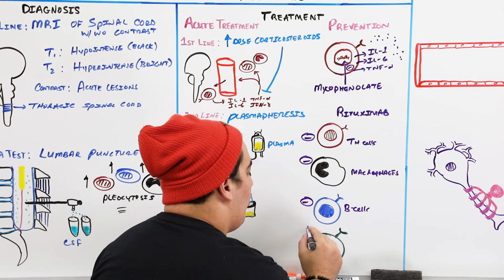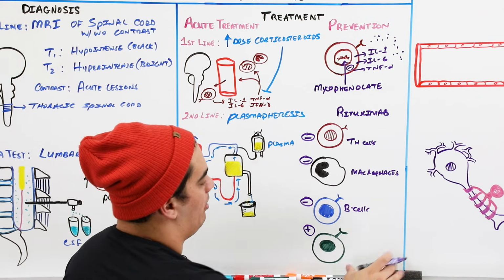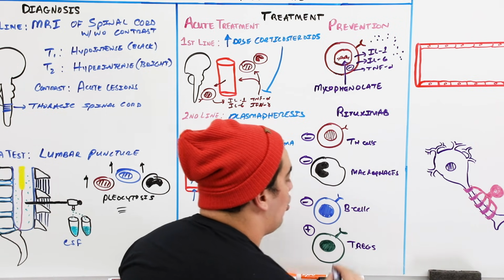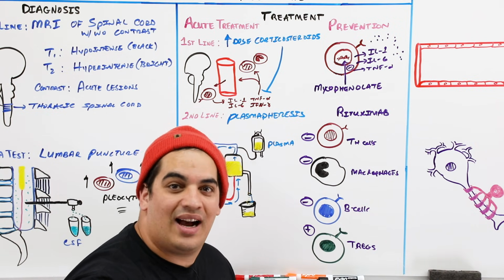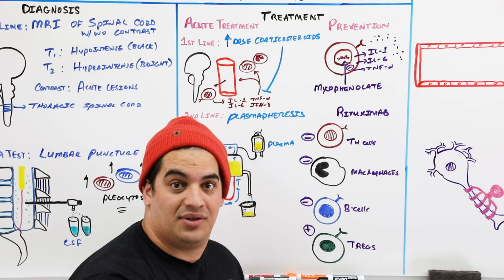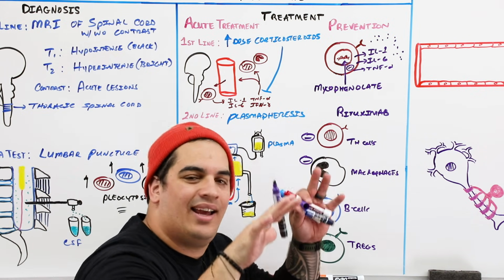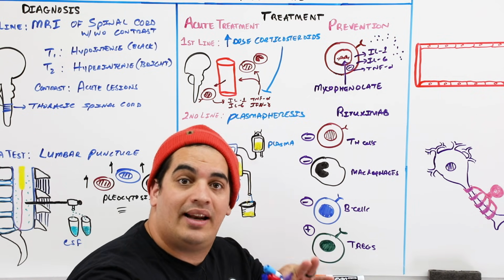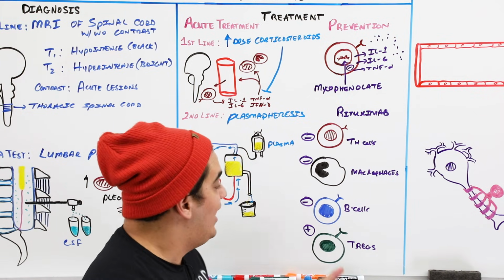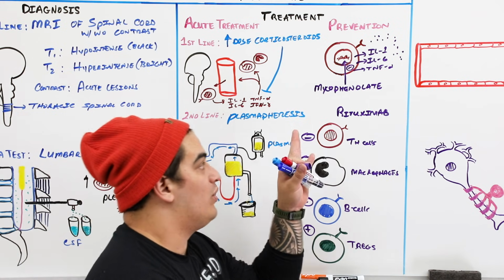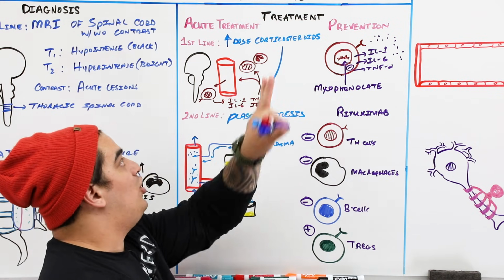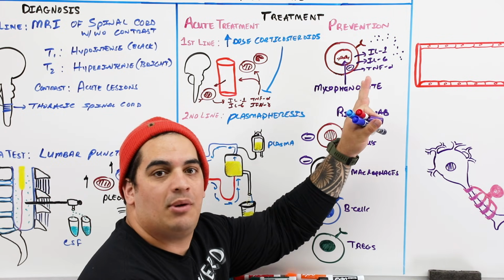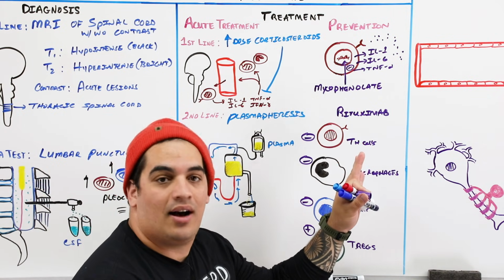But it's going to stimulate one of the players that we did not talk about, and these are your T regs, the regulatory T cells. Your regulatory T cells have anti-inflammatory actions. They release cytokines that say, hey guys, chill out, let's calm down, let's stop causing this injury, demyelination, and destruction of axons. And so that is some of the mechanism of rituximab. So again, treatment: acute, high-dose steroids, if that doesn't work, plasmapheresis, long-term management with mycophenolate, as well as rituximab.